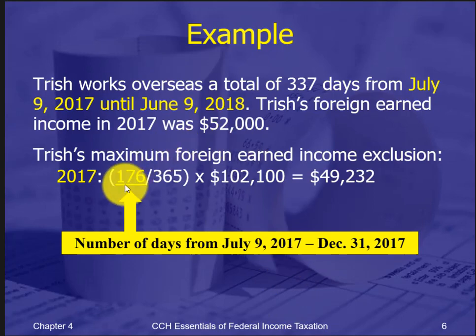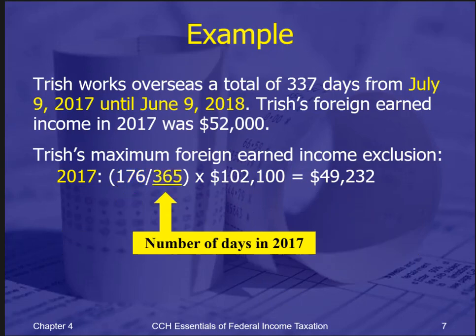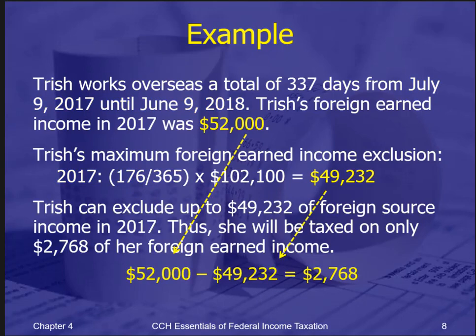So for 2017, we're looking at she is there half of the year, so she only gets to exclude half of the exclusion. So her income was 52, she excludes the 49, and so she would only report income of 2768 from her work overseas.